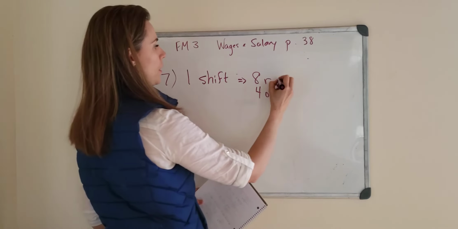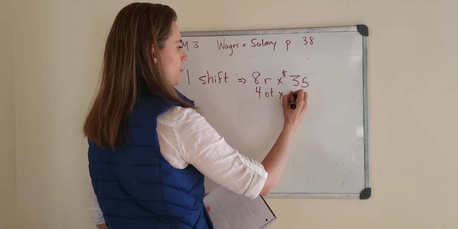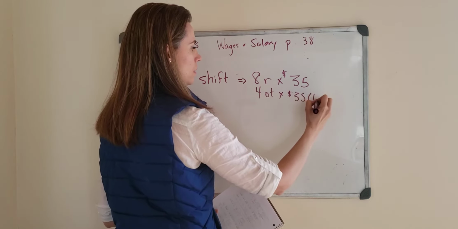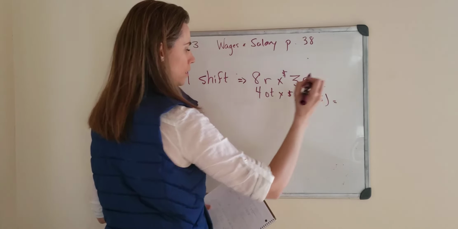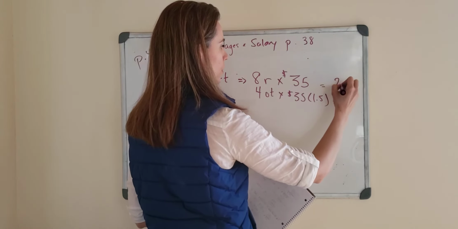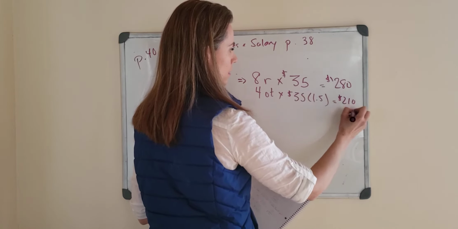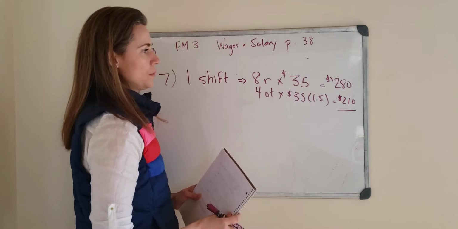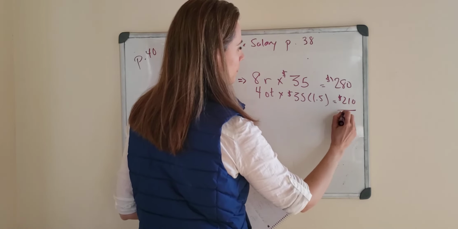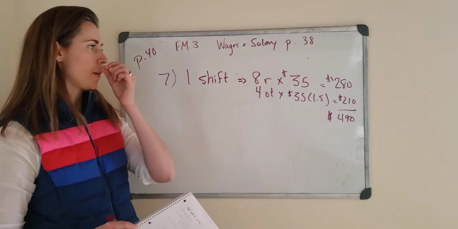The regular time was $35 an hour, and the overtime was time and a half. If we multiply those out, you get $280, you get $210, and then you add those up, $490. So for one shift, he's making $490.